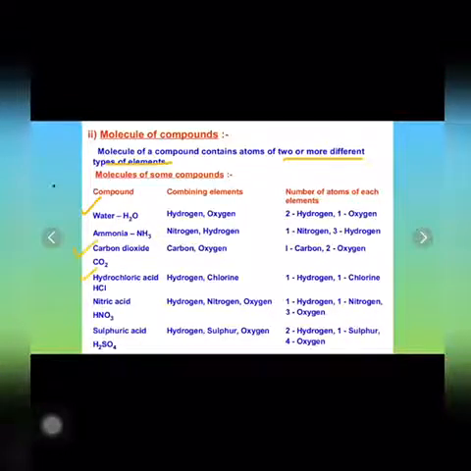So I hope now you know the difference between the molecule of elements and the molecule of compounds. In a molecule of elements, the same elements combine with each other. For example, hydrogen H2, so here two hydrogen atoms combine with each other. Chlorine Cl2, oxygen O2. But in the case of molecules of compounds, two different types of elements combine with each other, as we have seen in the examples over here, like water and carbon dioxide.